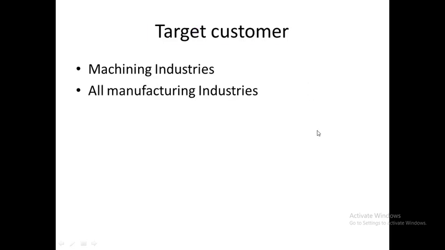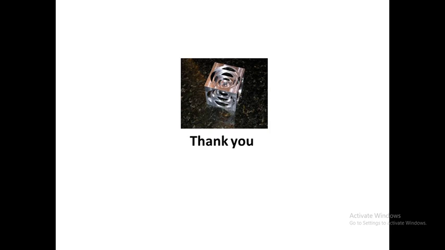After that, the target customers. The target customers of this invention are machining industries, and all other manufacturing industries also need this kind of boring bars.